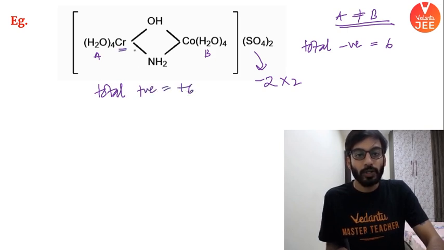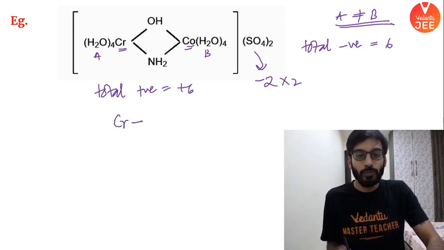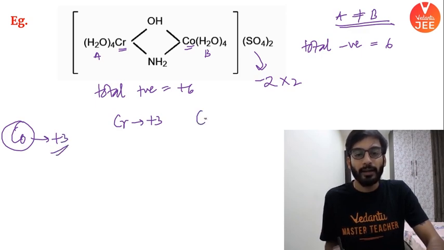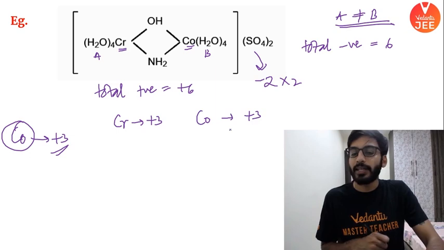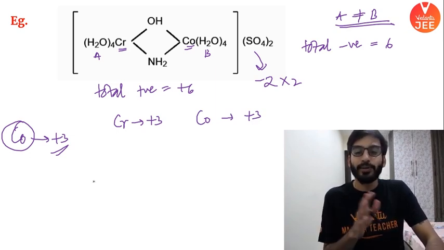But check this out. This is chromium, this is cobalt, right? So chromium would be having +3. Important thing about cobalt: it can exist only in +3. So that's how I know, right? And this one would be in +3 as well. Theek hai? Okay. To ye aa gaya.